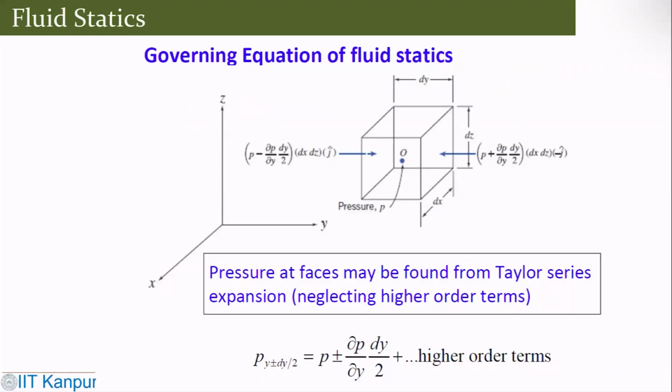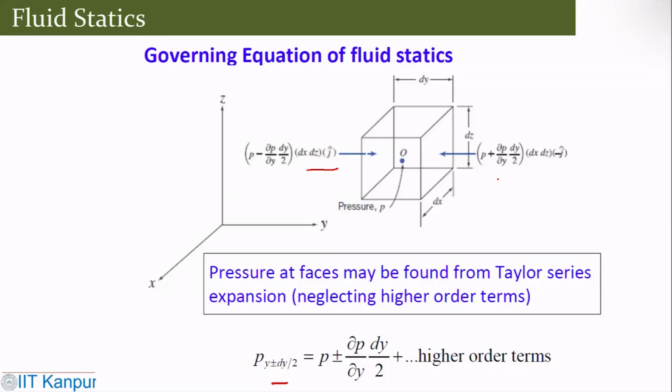So we take a small cuboid, then we write down the pressure on different surfaces. Obviously, you can write this pressure using a simple Taylor series expansion, and then neglect the higher order terms, so you could establish that.